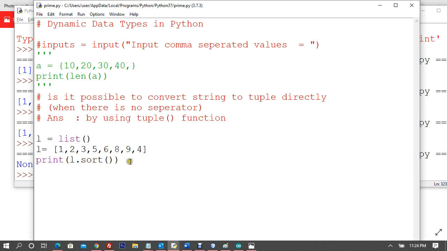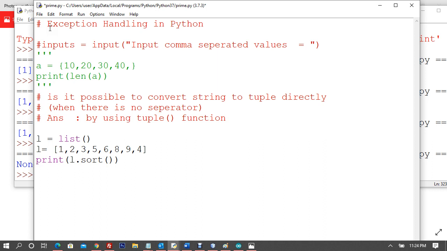Let's start with topic number 2, and let's keep the list just like this. After dynamic data types, we will be starting with exception handling in Python, right? So what is an exception? Now there are two types of things: one is an error, another is an exception.